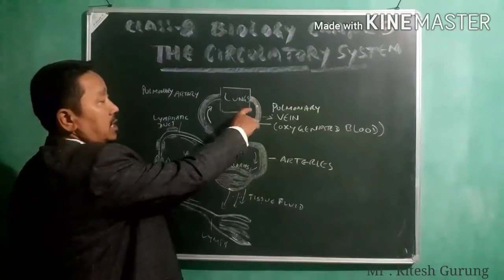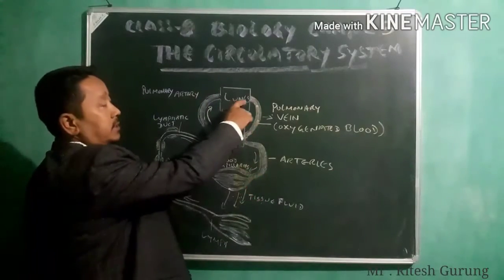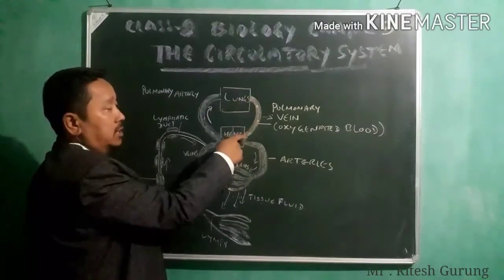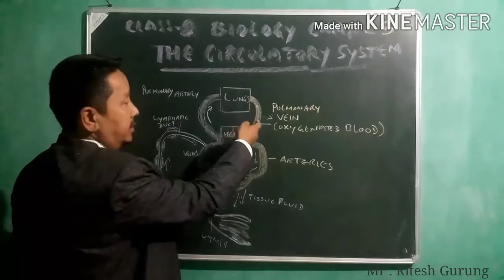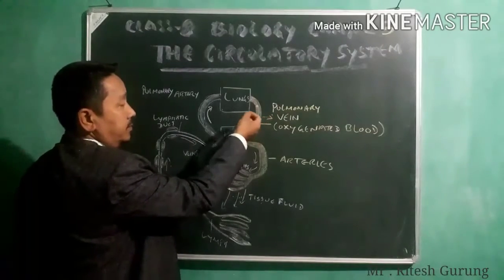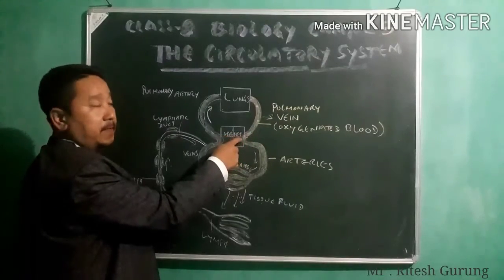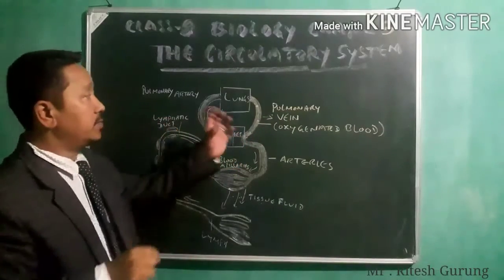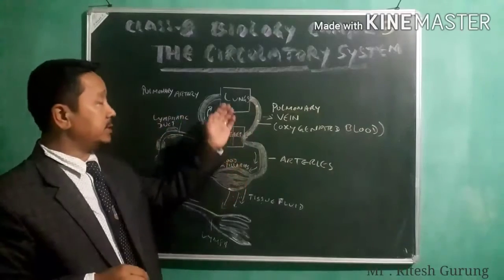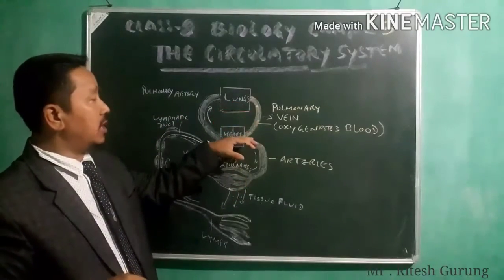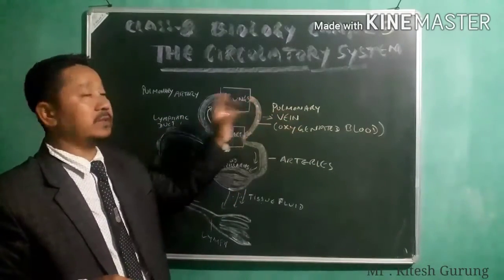After the purification, the blood is coming from the lungs by the pulmonary vein into the heart. Pure blood after the purification is brought to the heart by the pulmonary vein from the lungs.